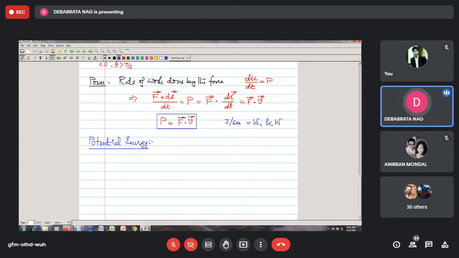For example, kinetic energy will not be possessed by a body unless it is in motion. If a body is at rest, kinetic energy is zero. But potential energy is irrespective of whether your body is in motion or at rest, because it is the energy possessed because of its configuration.